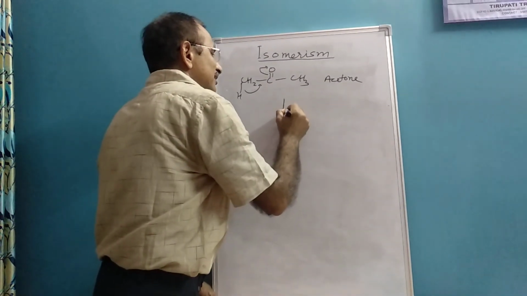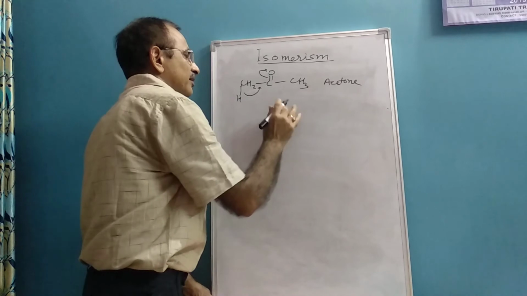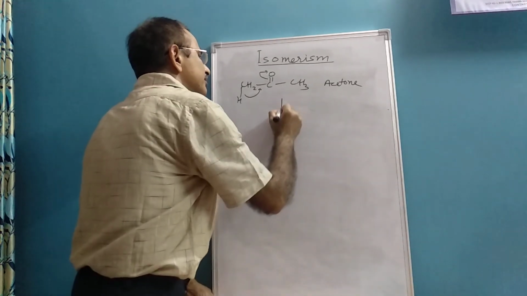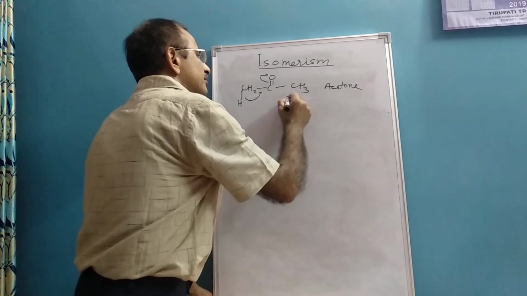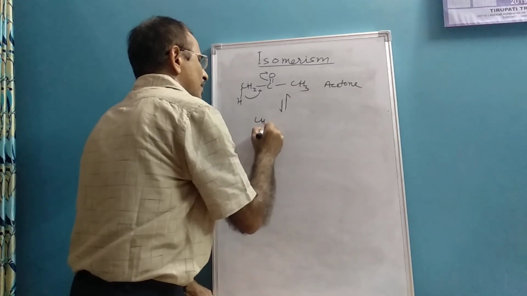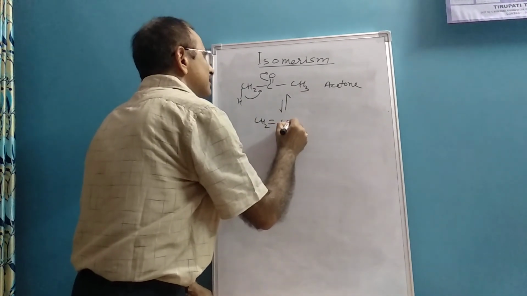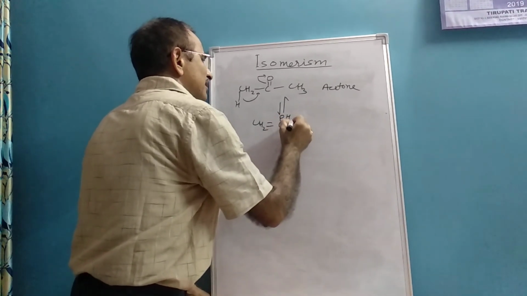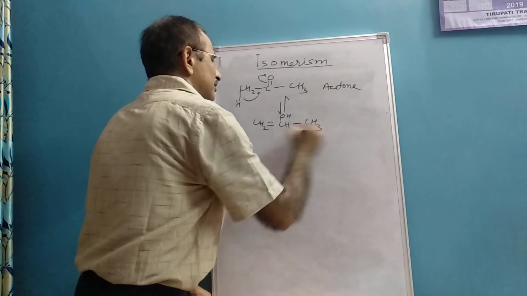As a result, there is formation of a double bond here, then CH, and here OH.